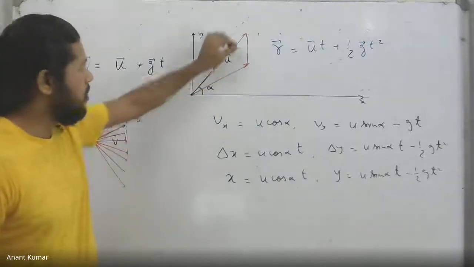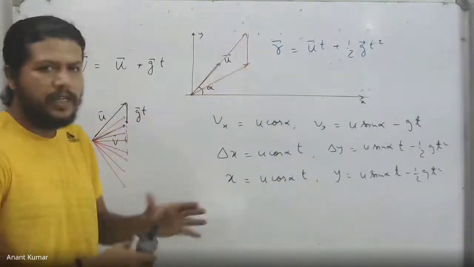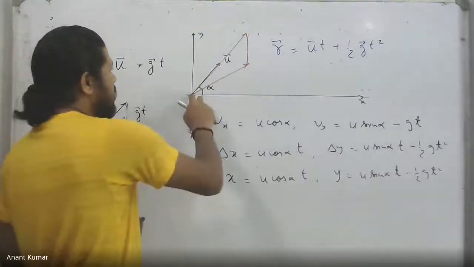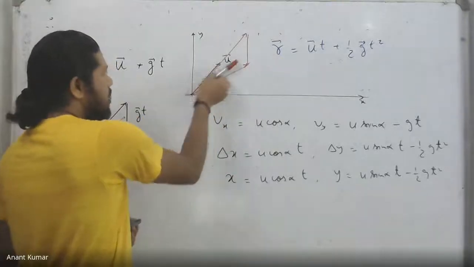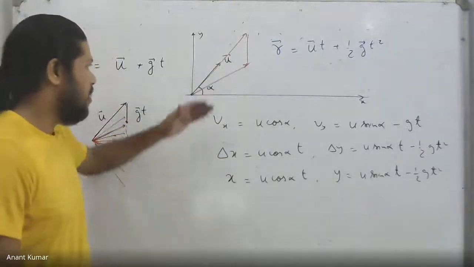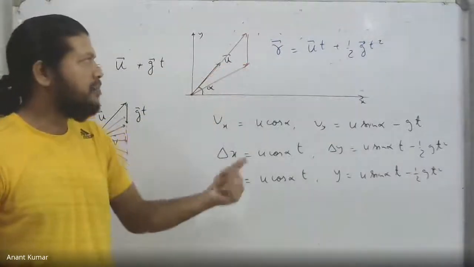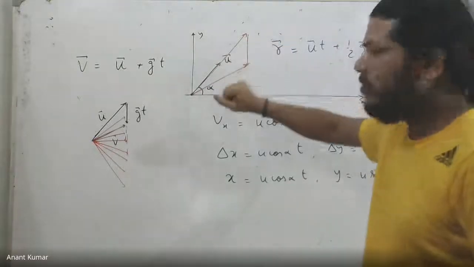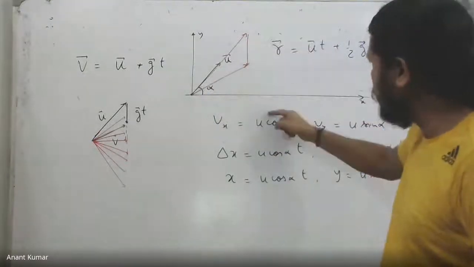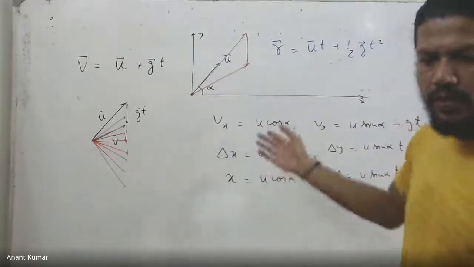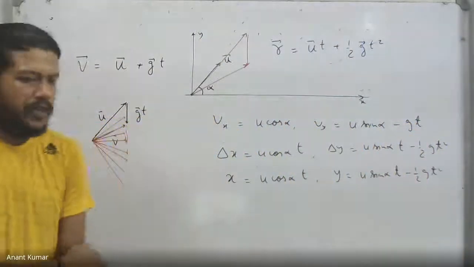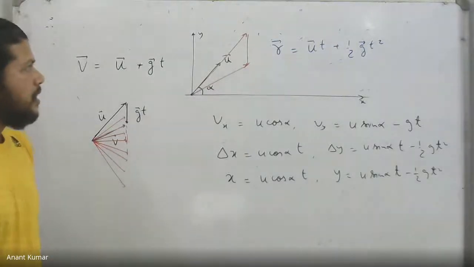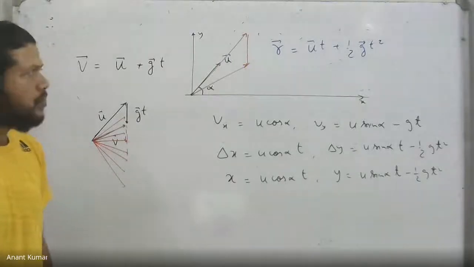Therefore, the rate at which this length increases is a bit smaller initially, and this will be bigger initially. So initially r will be growing more this way, but once the time becomes large enough, the second term dominates, and then this becomes comparatively bigger. So the sum is going to go this way. Obviously, by that time it will hit the ground. Anyway, the point is that you can always think of the position vector as a sum of two vectors, one parallel to the initial velocity, the other parallel to gravity.